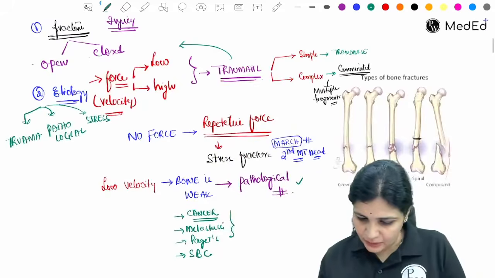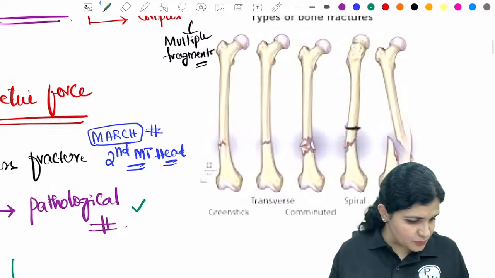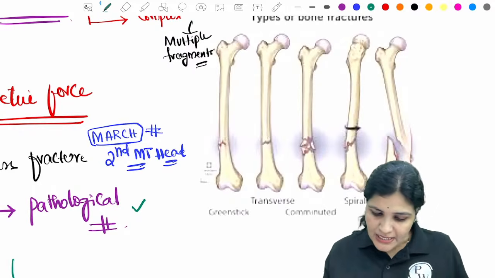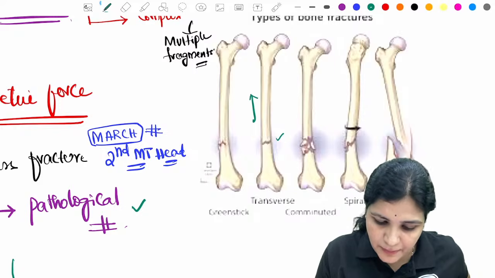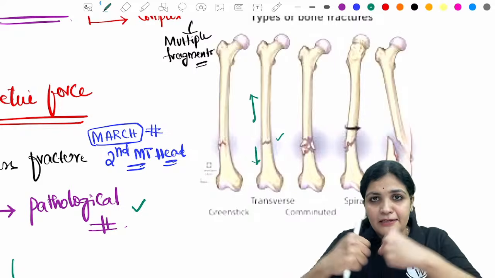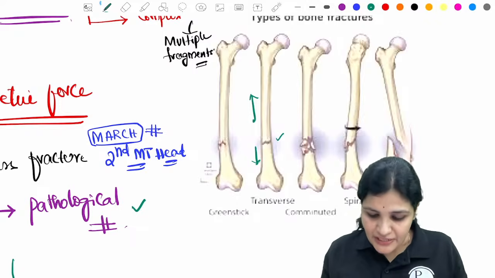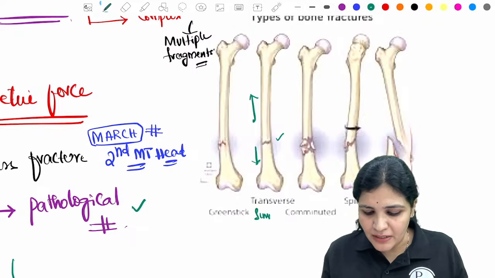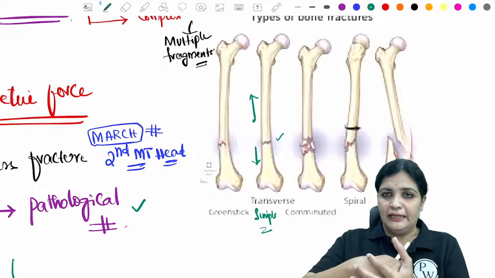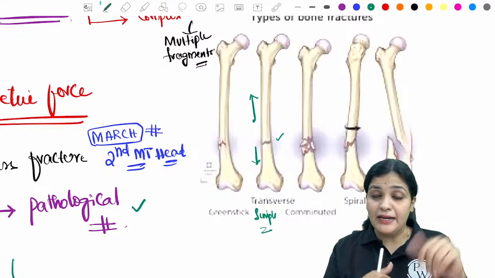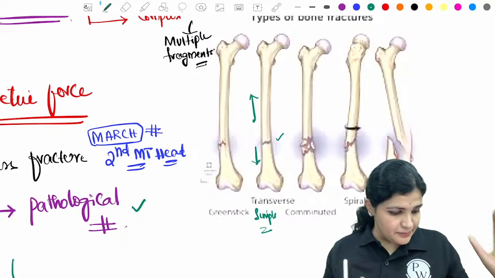So now I'll tell you these patterns. These are the patterns I'm trying to tell you. So this is a transverse fracture. I have explained the transverse fracture. There is a pull upward and downward. That is the tension pull. Hence you will have a transverse fracture, and this is supposed to be a simple fracture. For example, if you fall on a knee, a direct hit on the knee, you can see an undisplaced transverse fracture of the patella, similarly like that.